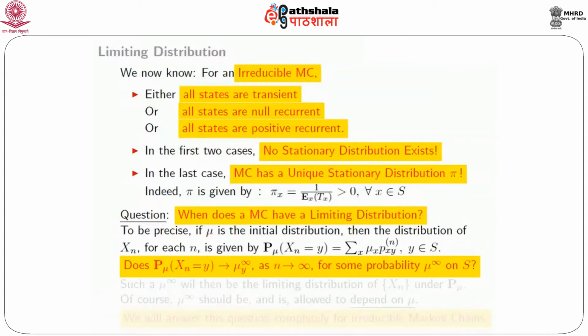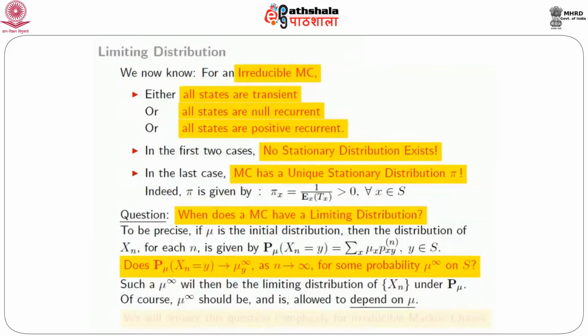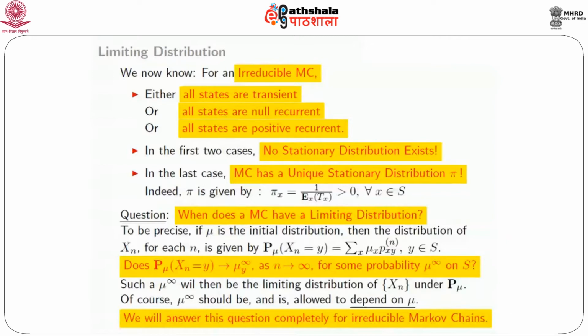So the question is, does this distribution of Xn, namely the probability P_mu that Xn equals y, converge to some mu y infinity as n goes to infinity, where mu infinity represents some probability on S? If that happens, then we would say that the Markov chain does have a limiting distribution under the initial distribution mu, and the limiting distribution is given by mu y infinity. Such a mu infinity would then be the limiting distribution of Xn under P_mu. Of course, mu infinity is allowed to depend on mu in general.